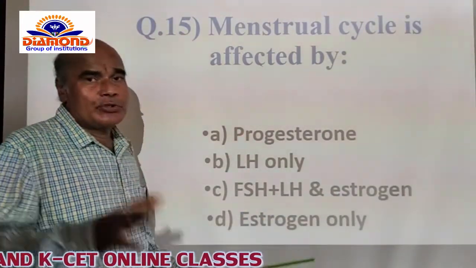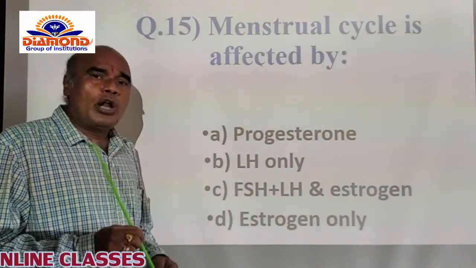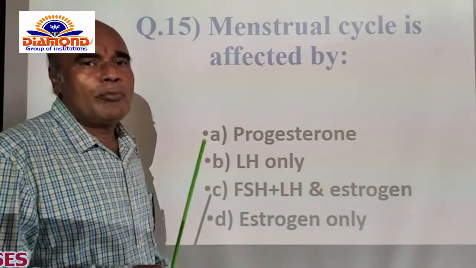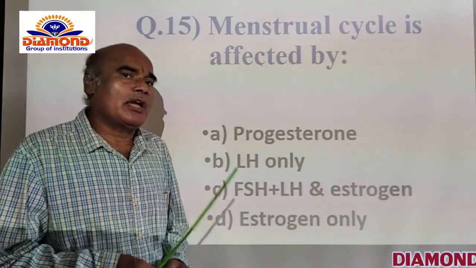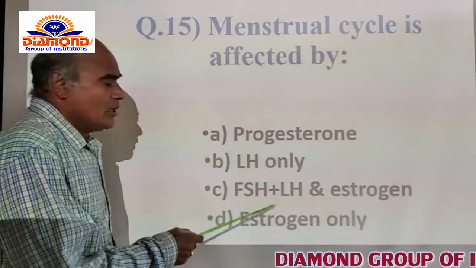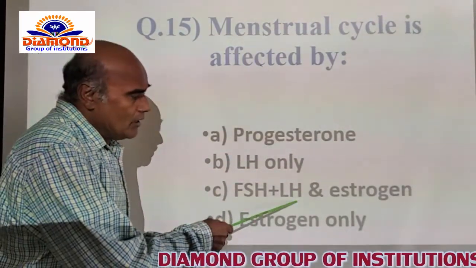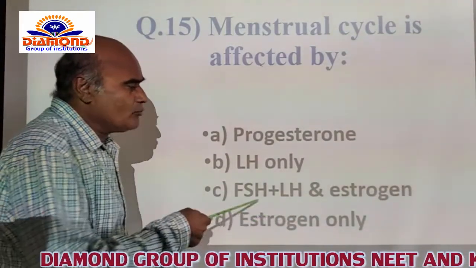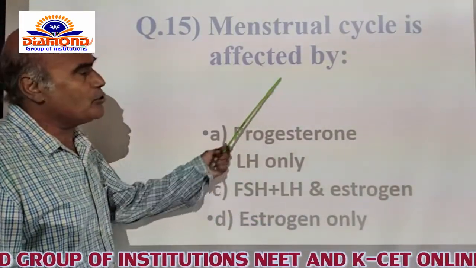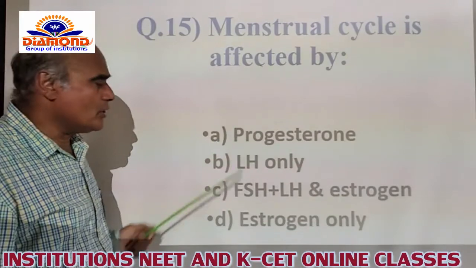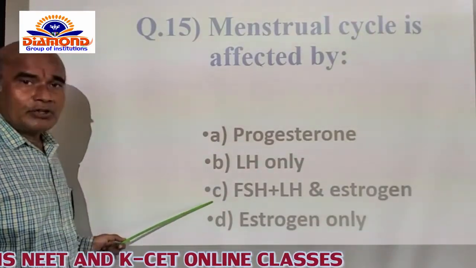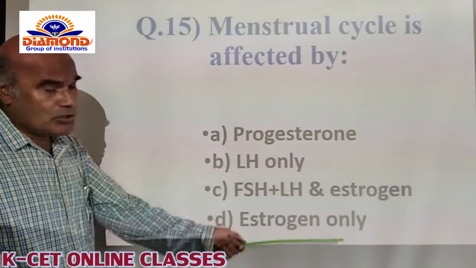And estrogen is another hormone which is always helpful in the development of female secondary sexual characters itself. So FSH plus LH and estrogen, these three hormones collectively affect the menstrual cycle in the female itself. That's why the C option is the correct option, whereas D is the estrogen only.